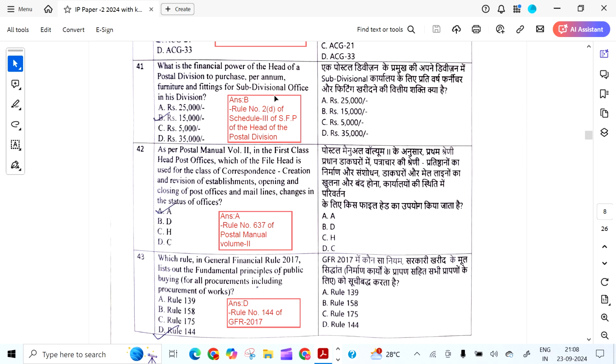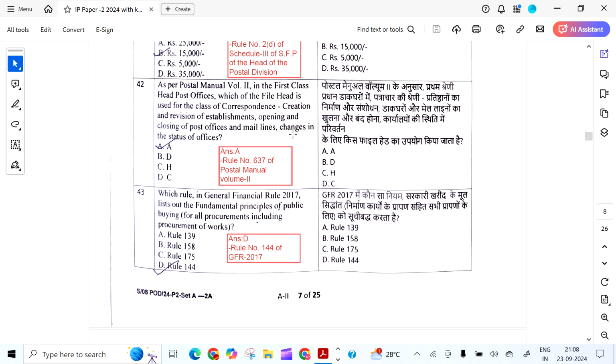What is the financial power of the head of the postal division to purchase per annum furniture and fittings of subdivisional office in his division? The answer is 15,000. 2D of schedule 3.